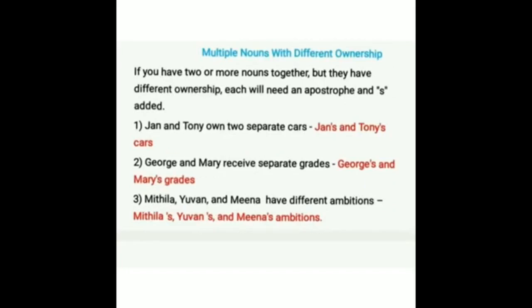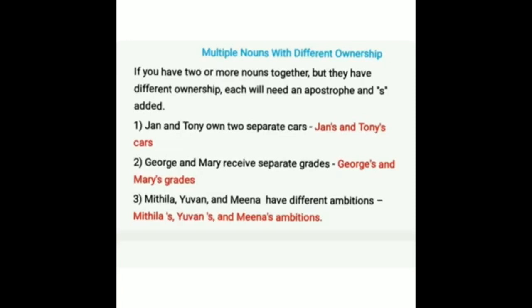Next, multiple nouns with different ownership. If you have two or more nouns together but they have different ownership, each will need an apostrophe and s added. So they have different ownership, and we add apostrophe s for each of those nouns.